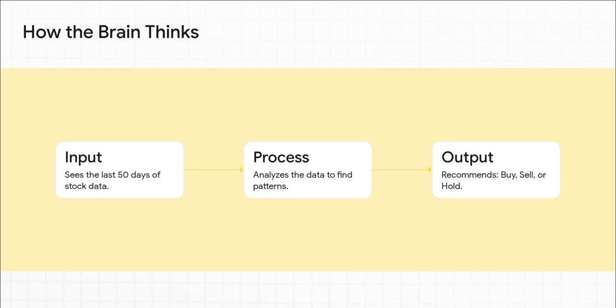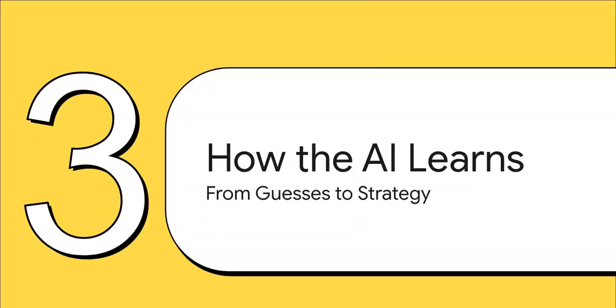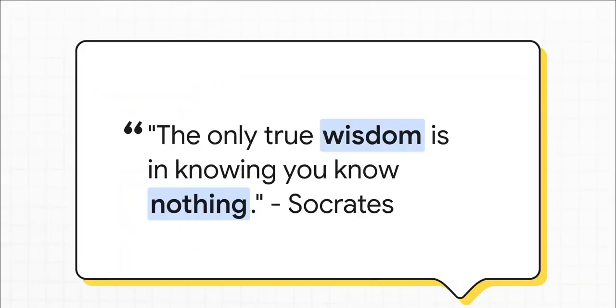The way this brain thinks is actually beautiful in its simplicity. The input is that 50-day chunk of stock data we talked about. The network then processes all that information, looking for tiny patterns a human might never even notice. And then, the output is just a simple recommendation. Action 0 means buy, 1 means sell, and 2 means hold. Simple as that. Okay, and this is where the real magic happens. How does this brain go from just making completely random guesses to building an actual profitable strategy? At the very beginning, our AI is basically Socrates.